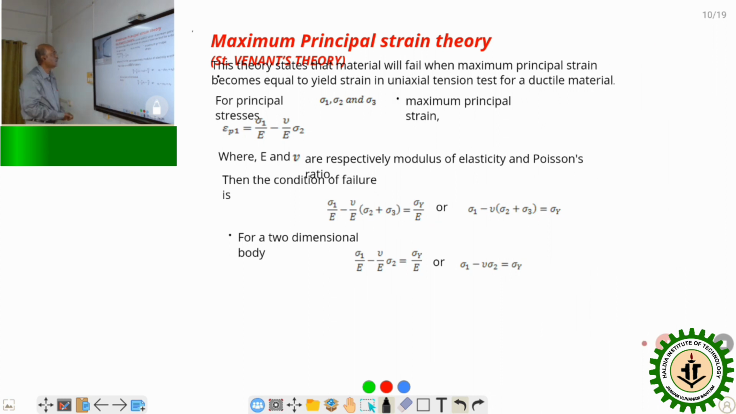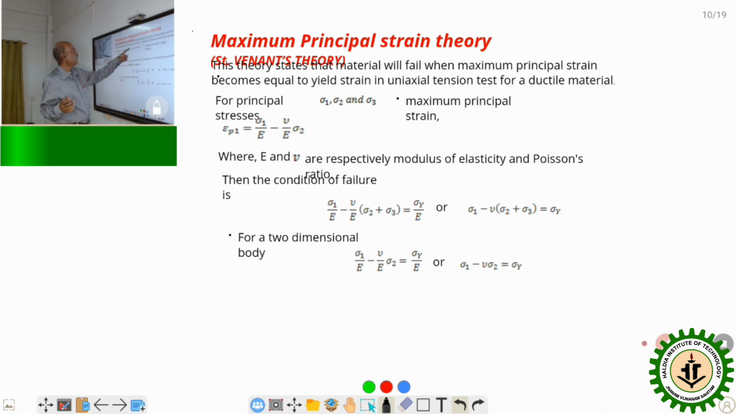Now next, the maximum principal strain theory. The body is under a complex system of loading, that is sigma x along the x direction, sigma y along the y direction, sigma z along the z direction, along with the shear stresses acting on the body. So the body is said to be under a complex stress system. Because of that complex stress system acting on the body, we can get three principal stresses: sigma 1, sigma 2, sigma 3.